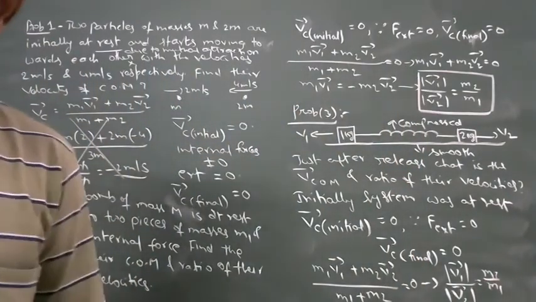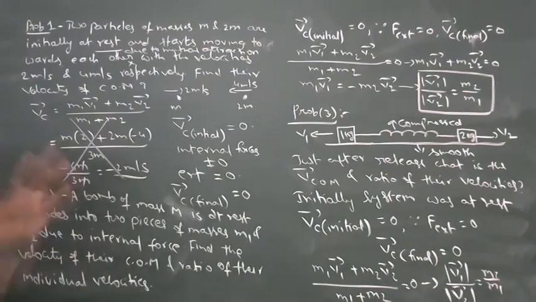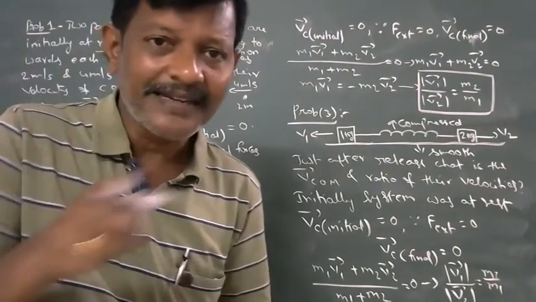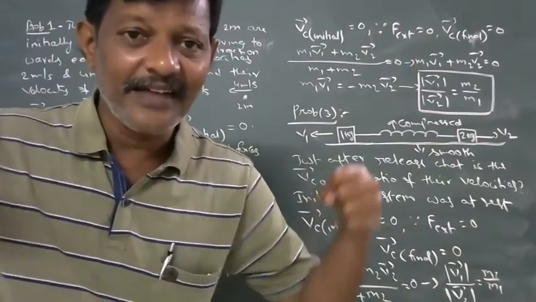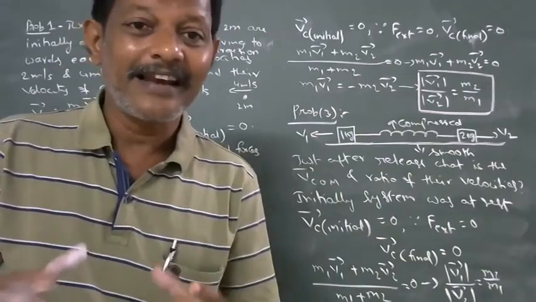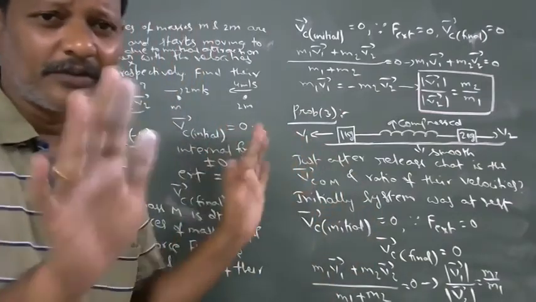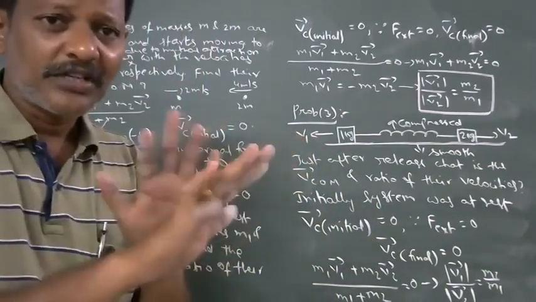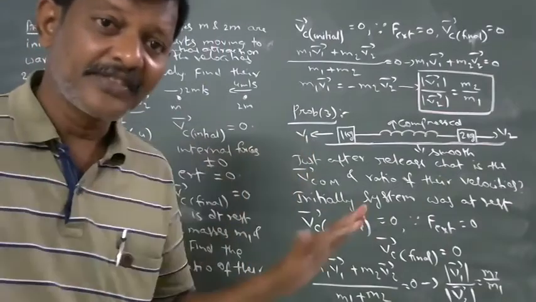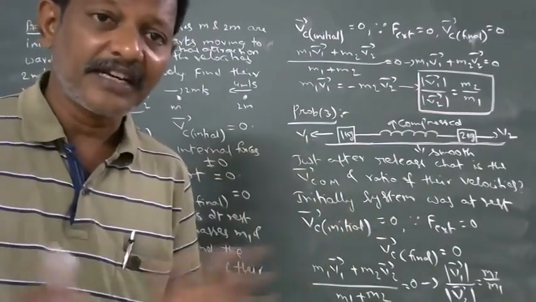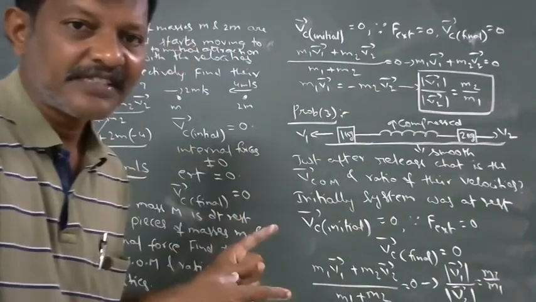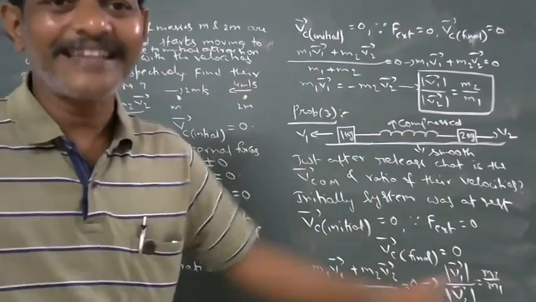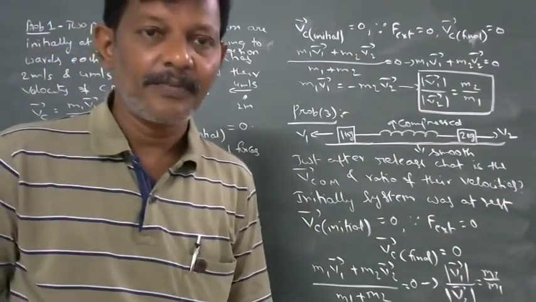In all these examples, initially the center of mass was at rest and no external force is acting on the system. Due to the internal force, there is no change in the state of the center of mass. Initially the center of mass is at rest, finally also at rest.